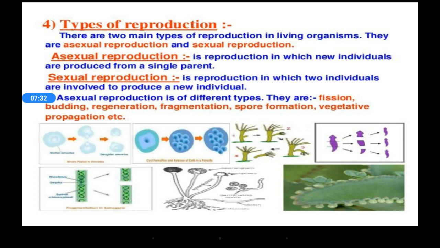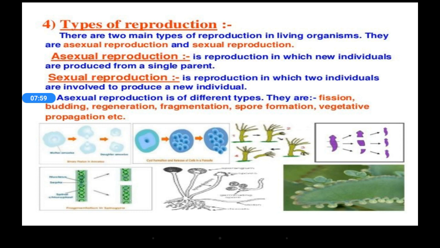Asexual reproduction means the reproduction in which new individuals are produced from a single parent. What is sexual reproduction? That is the fusion of male and female gametes, right? It is the reproduction in which two individuals are involved to produce a new individual.